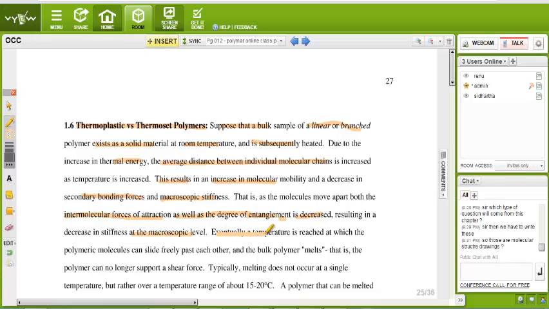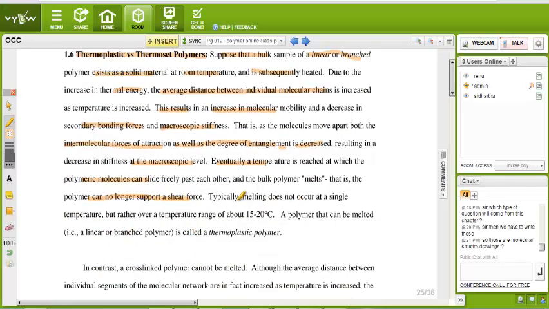Eventually, a temperature is reached at which the polymer molecules can slide freely past each other and the bulk polymer melts. That is, the polymer can no longer support a shear force. Typically, melting does not occur at a single temperature but rather over a temperature range of 15 to 20 degrees centigrade. A polymer that can be melted is called a thermoplastic polymer. Is it clear what is the thermoplastic?